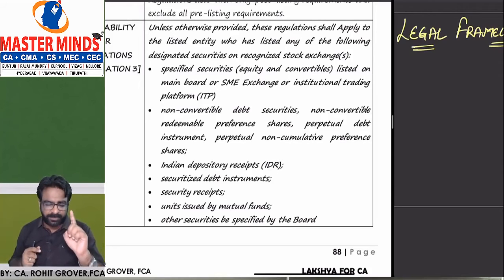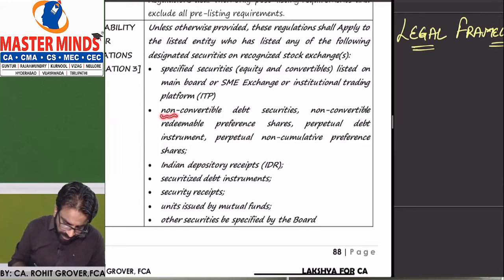So you are a listed company and any of the following securities is listed on a recognized stock exchange. What is the first security we are talking about? Your equity shares or your convertibles are listed on the main board, on the SME board, or on ITP, institutional trading platform.